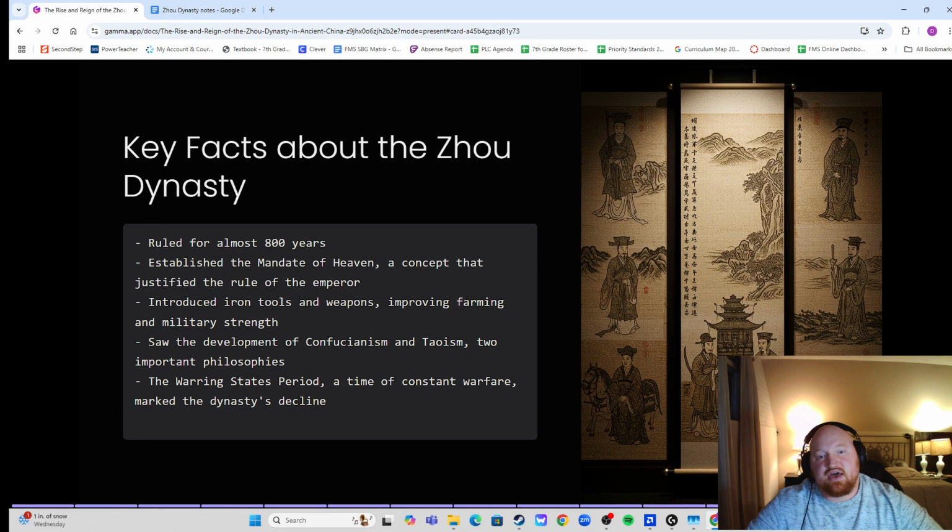So a couple of the interesting facts you may want to put on your poster. You can choose 2 of these. If you want to do more, that's completely on you. Let's read through them. Ruled for almost 800 years, established the mandate of heaven, a concept that justified the rule of the emperor. He said, hey, the gods are telling me that I get to rule. They chose me. Introduced iron tools and weapons, improving farming and military strength. Saw the development of Confucianism and Taoism, 2 important philosophies. And the Warring States period, a time of constant warfare, marked the dynasty's decline.